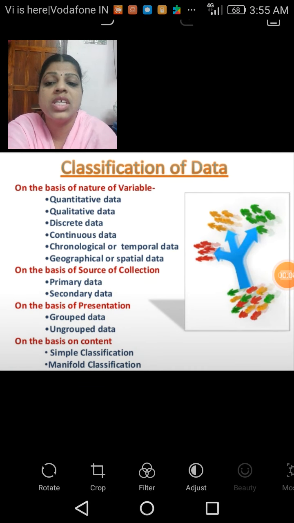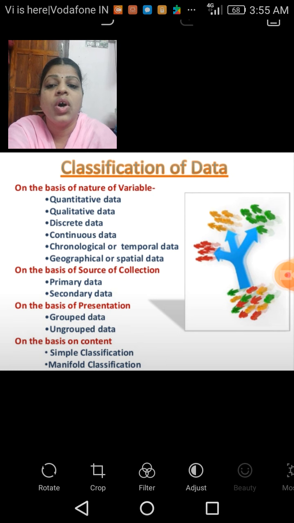In this module, we are going to discuss how data are classified on the basis of different criteria. Here, the data are classified on the basis of 4 criteria. The first one is the nature of the variable.